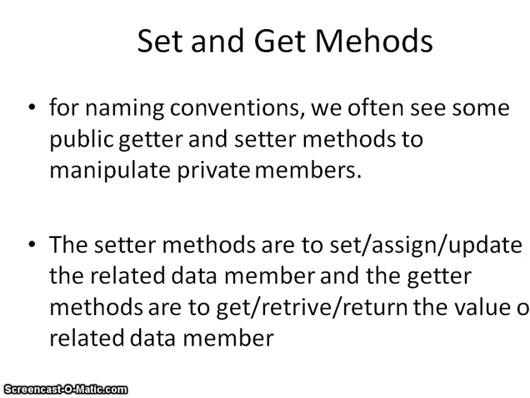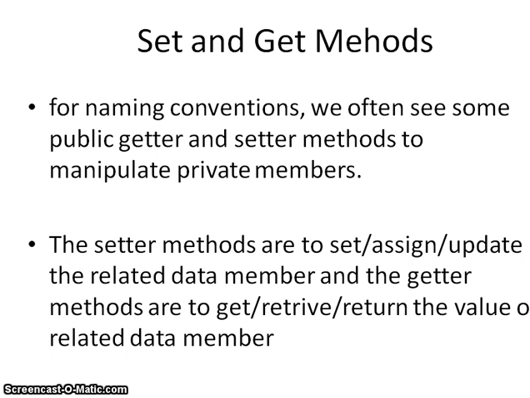Now the next topic is the set and get methods. In the previous unit we have already discussed access specifiers that are applied to the class members. We also know that private members of the class are not accessible outside the class, but they are accessible within the class.